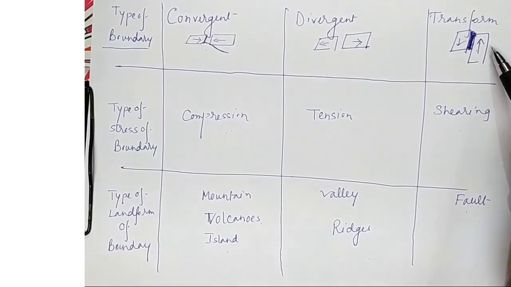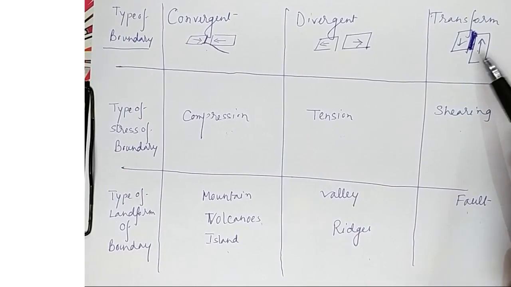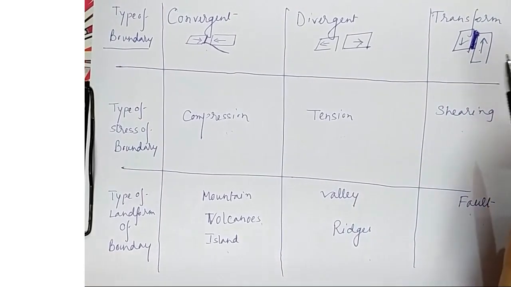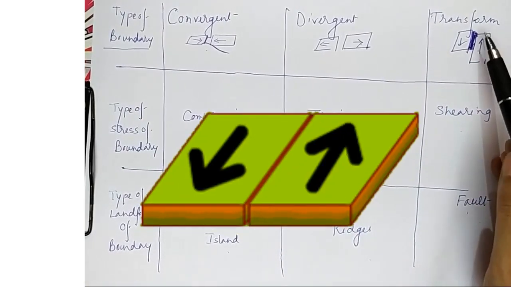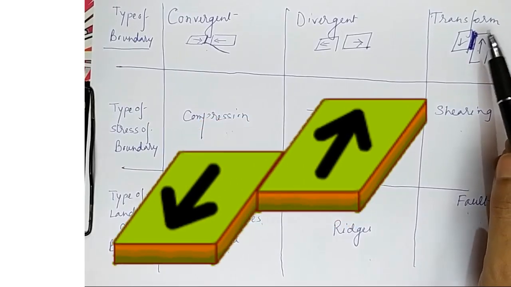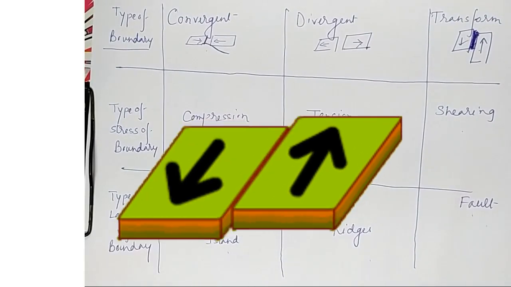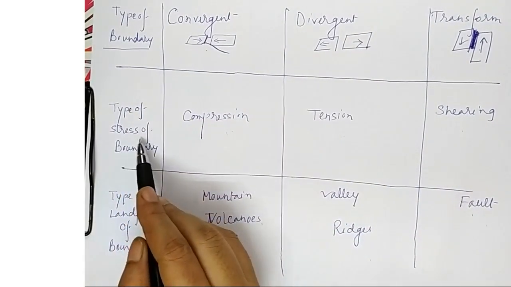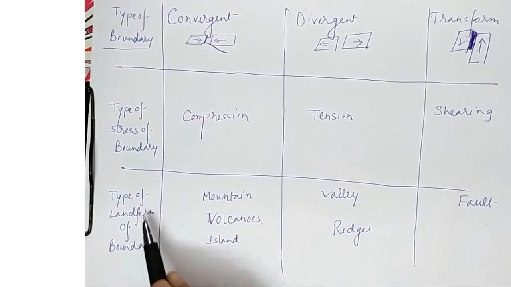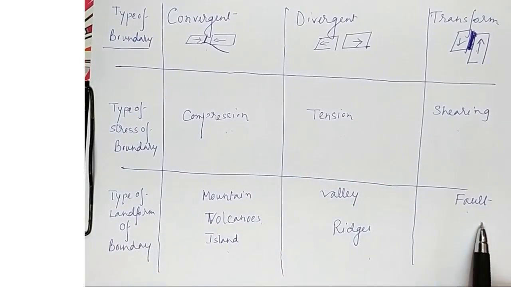Next one, the transform plate boundary. Some plates do not converge or diverge. These are also called the conservative boundaries. They slip past each other without creating new crust or destroying old crust. The type of stress of boundary, shearing. Type of landforms of boundary, fault.